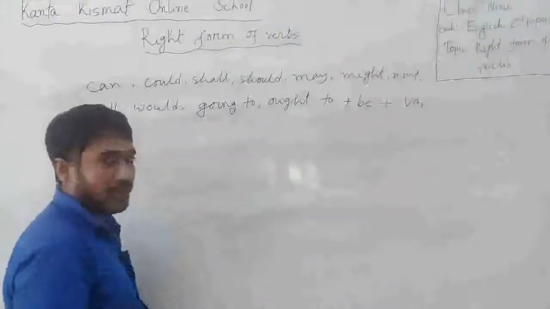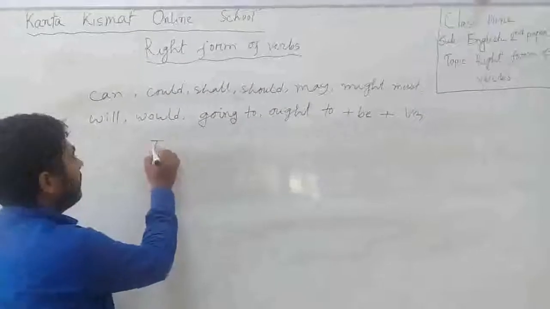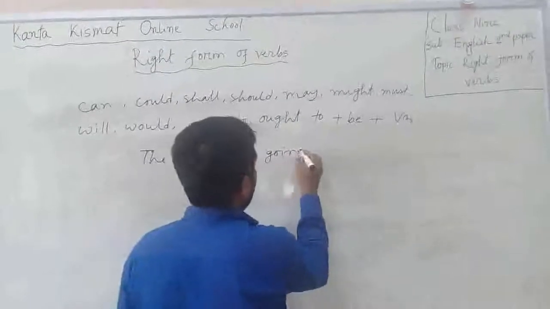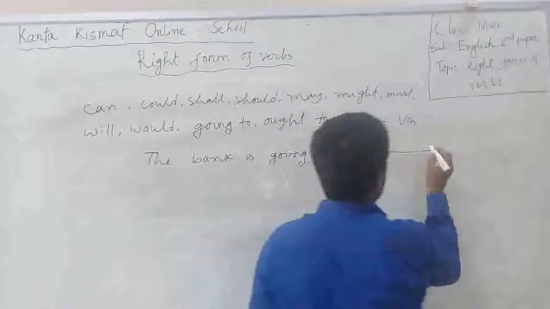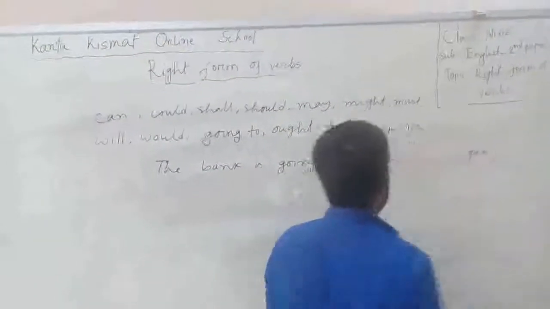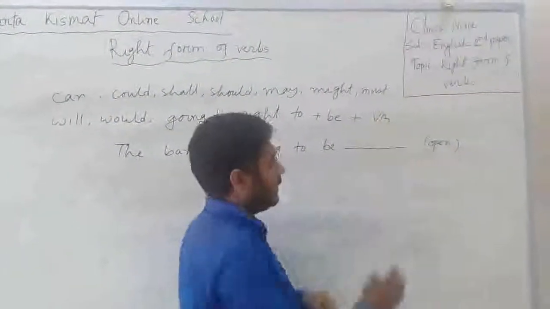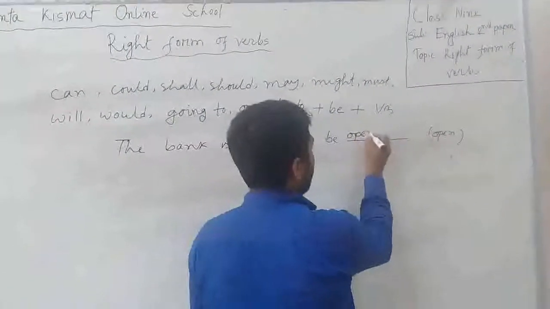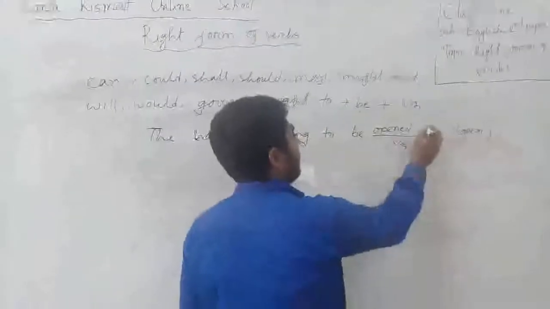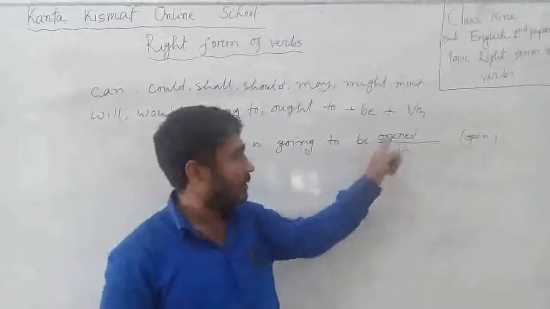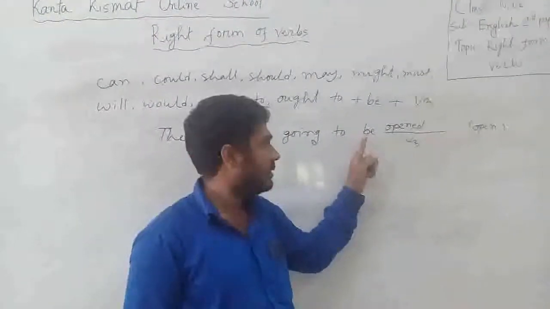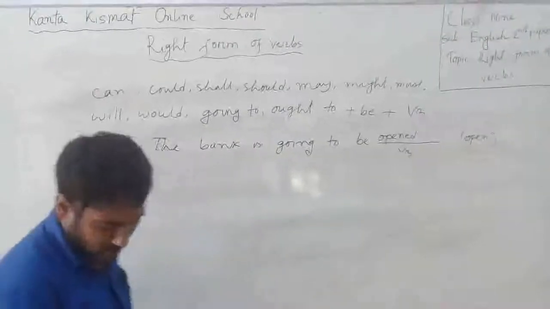For your better understanding, I will show you an example. Here: the bank is going to be dash. Here is a verb, open. What form can be used here? According to the rule, here opened will be used. Opened is the V3 form of the verb open. Are you clear, my dear students? Here I have used opened, the V3 form of the verb open, after the use of be. Okay, now I will show you another example.